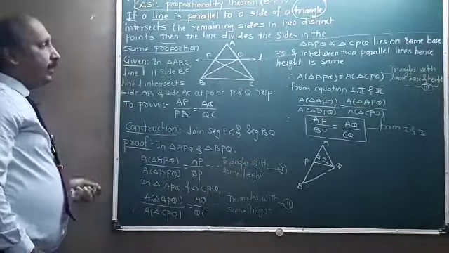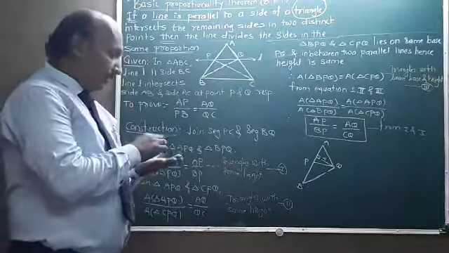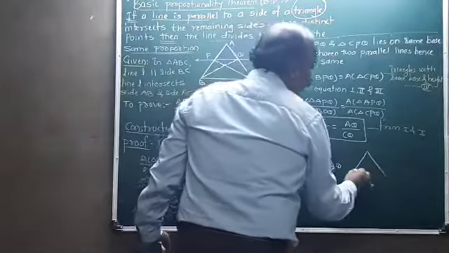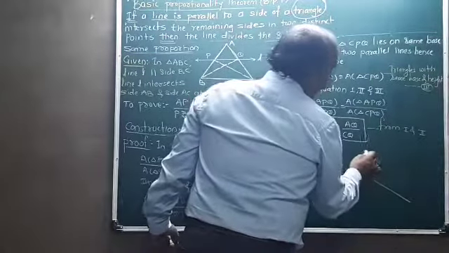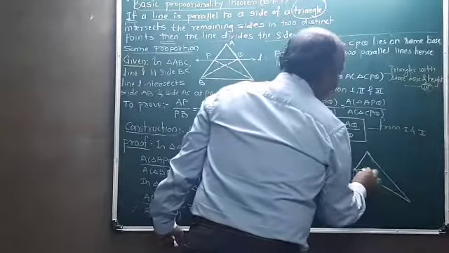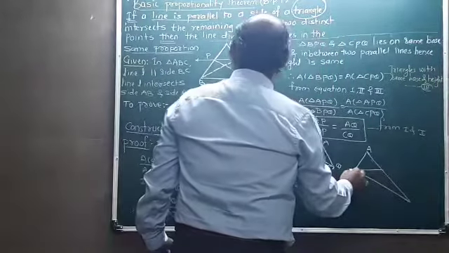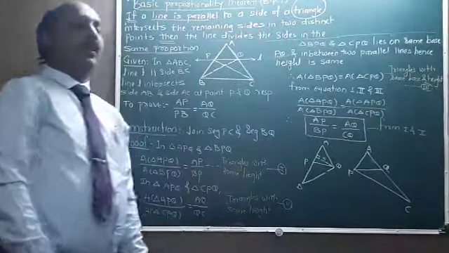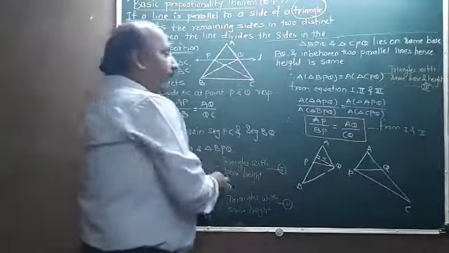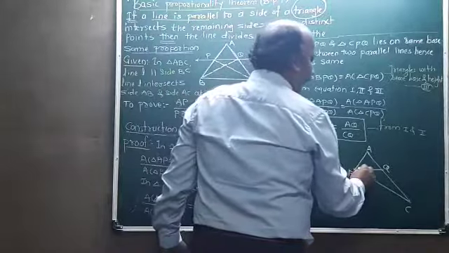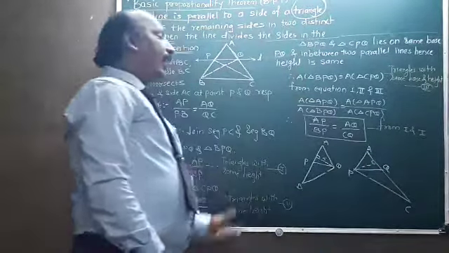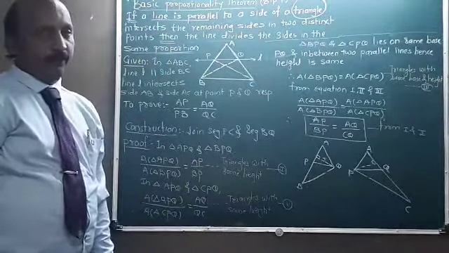Afterwards, again you can see the remaining figure. That remaining figure is like this. Just check out here. A is here, P is here, Q is here, and C is here. Again in these two triangles, P is the common point, and if you draw the perpendicular from point P to AC, the height of the two triangles will be the same.